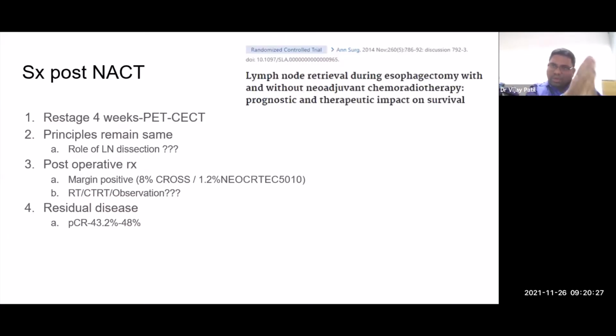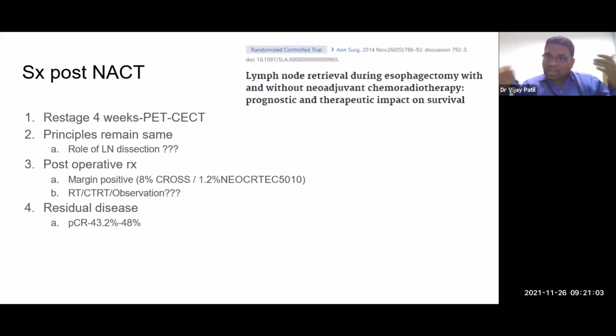Now, the question is, we go back to where we were talking about thoracic tumors. We decided that surgery is important, better than radiation. For thoracic, we'll do TTE, we'll do two-field, we'll give extensive nutritional support to these patients. We know that the outcomes are not good. So either we have the choice of pre-operative chemotherapy and then doing the surgery, or the choice of NACT-RT and then doing the surgery. We know that NACT-RT has complications. So you select your patients properly for NACT-RT, and then you can deliver this regimen, or you can go for chemotherapy followed by surgery. And the problem is, we discuss the lymph node dissection.